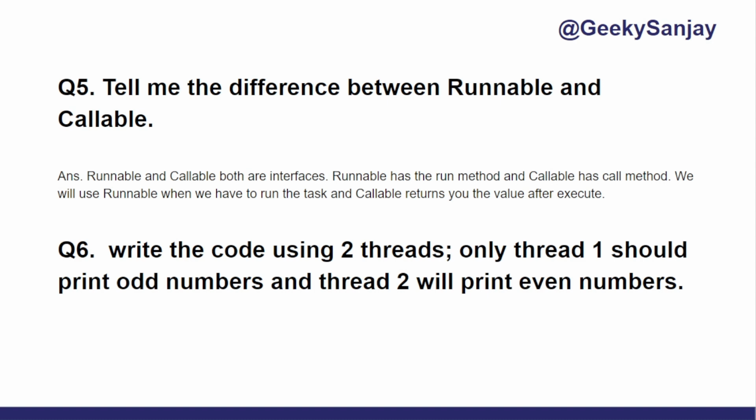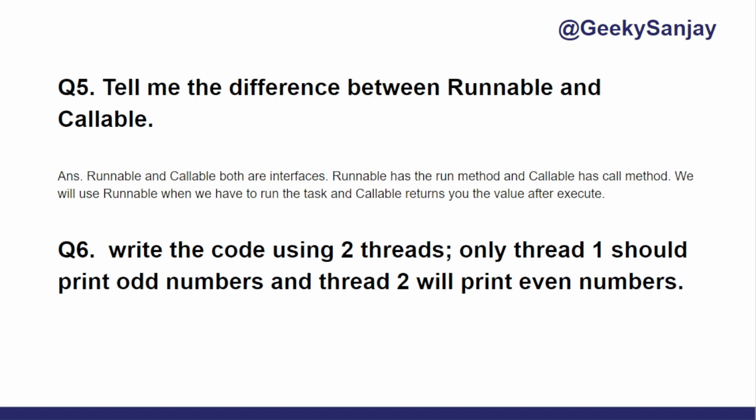Question 5: he asked me to tell the difference between Runnable and Callable. As we know, I told him Runnable and Callable are both interfaces and both are used for threading. So what is the difference between them? Runnable has the run method and Callable has the call method. Apart from this, whenever we have to start a task, we will use the run method of Runnable. And whenever we have to call or execute the task, we will use call, and after executing, it will return us a value. This is the simple description I gave him, and he was happy with this.